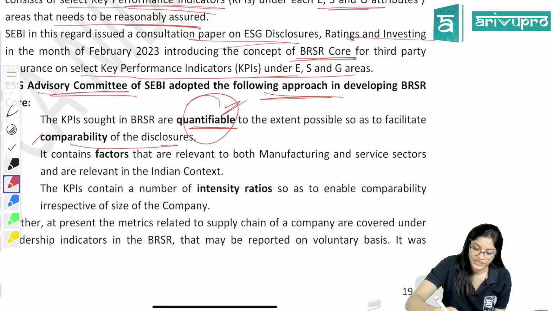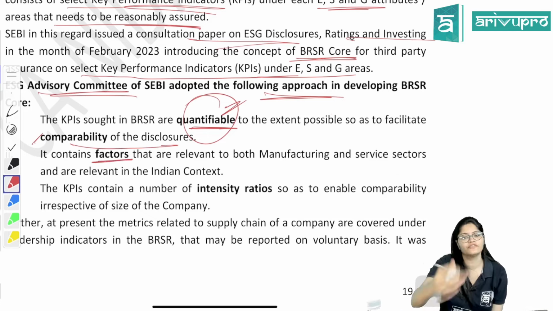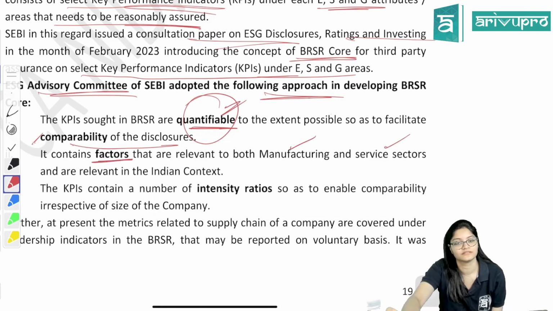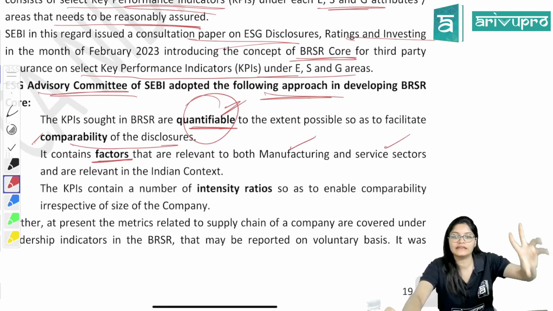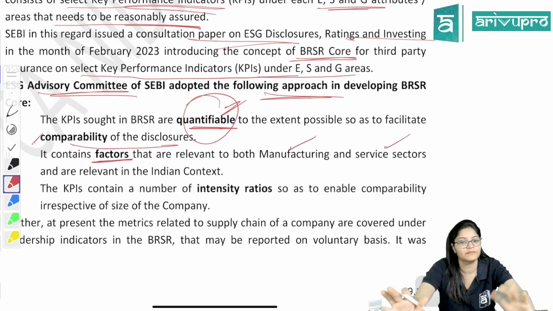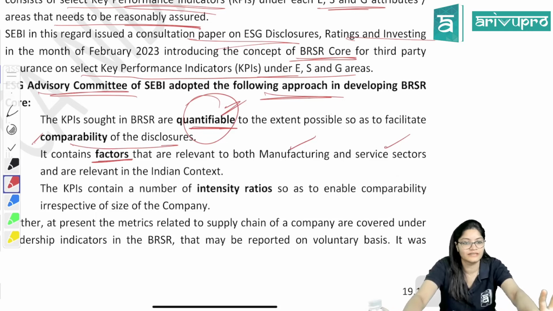Then they have developed such factors which are relevant for any type of industry, whether it is manufacturing or service sectors. Such indicators will be relevant for the manufacturing sector as well as the service sector. That means they are common. For different sectors, you don't have to waste time again and again.